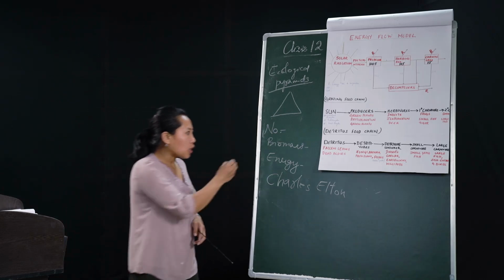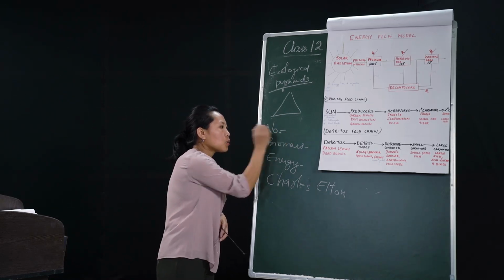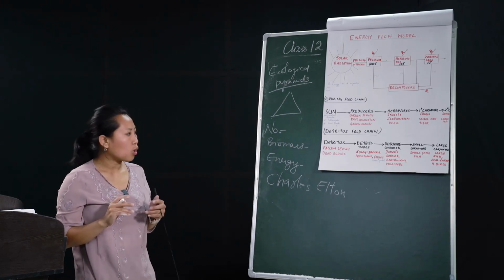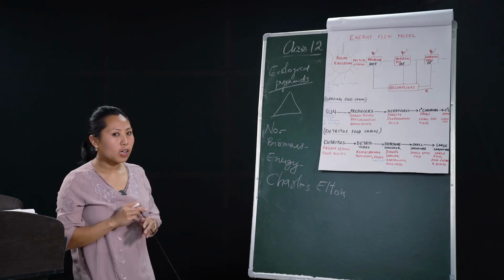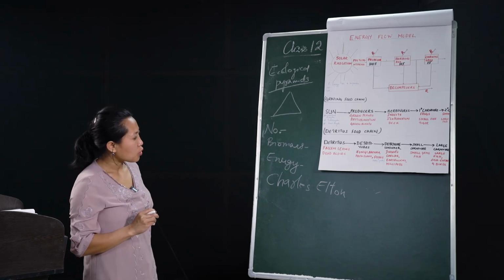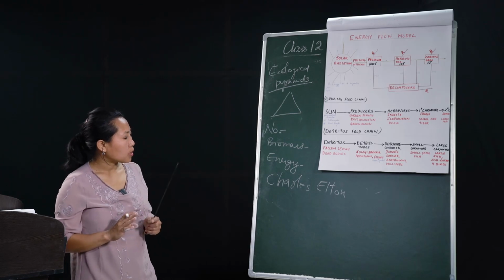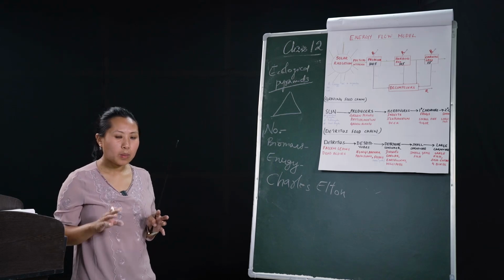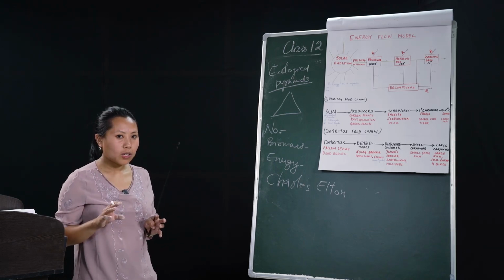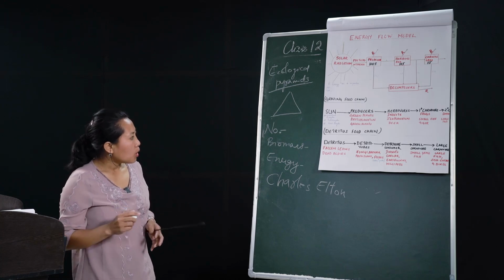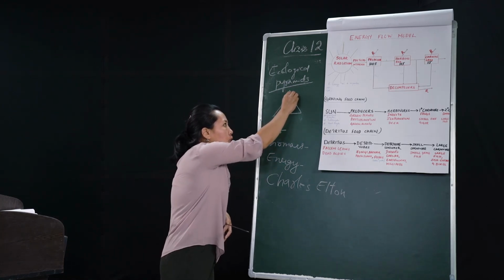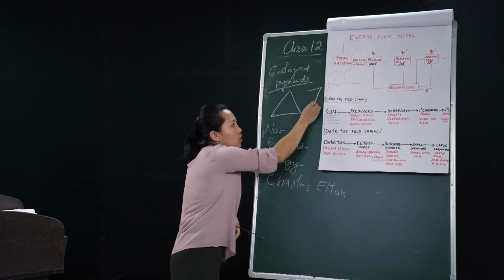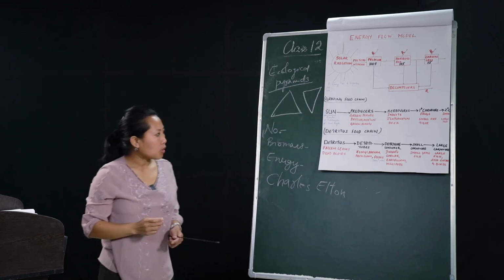Okay, first, pyramid of number. So what is pyramid of number? Pyramid of number is the graphical or pictorial representation of the number of individuals present in a particular trophic level of a food chain. When they are depicted in this type of pyramid, we call it straight, and this type of pyramid is called inverted.